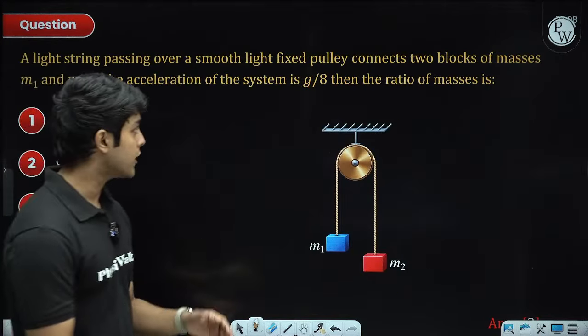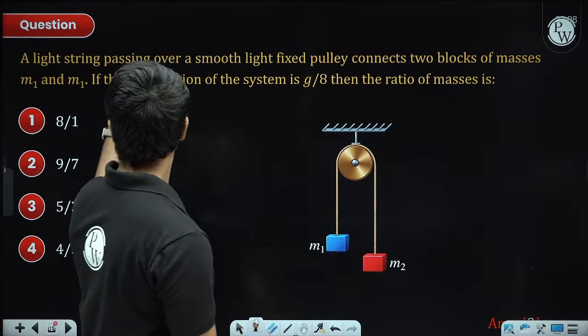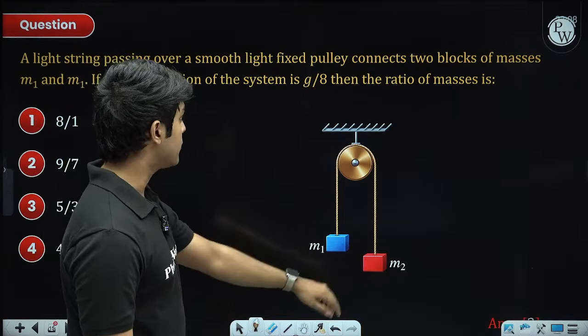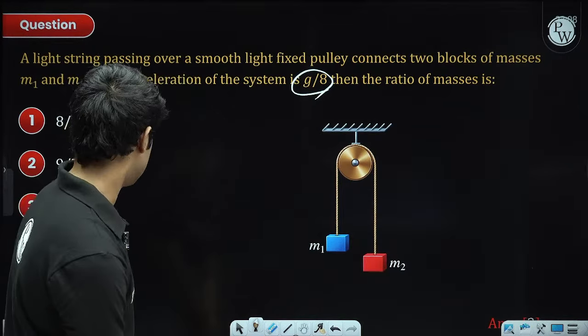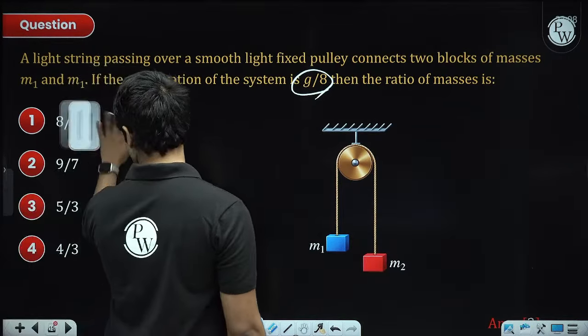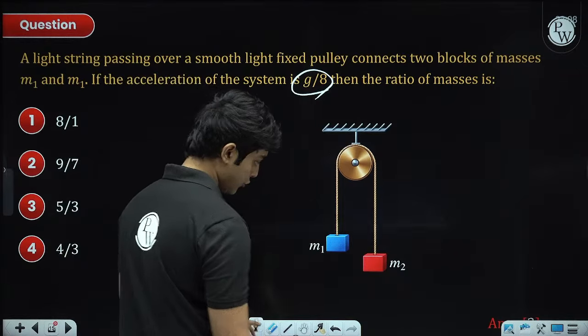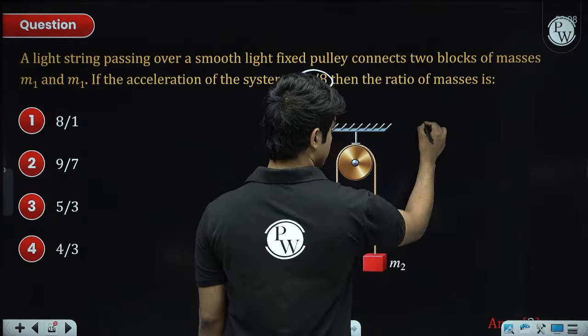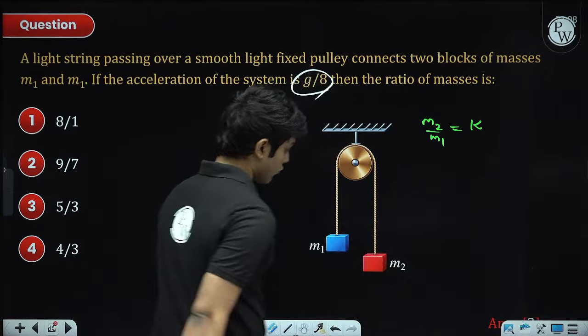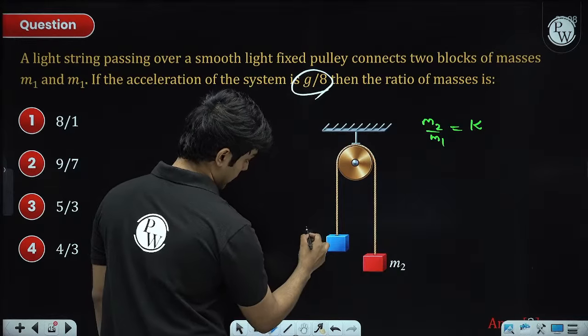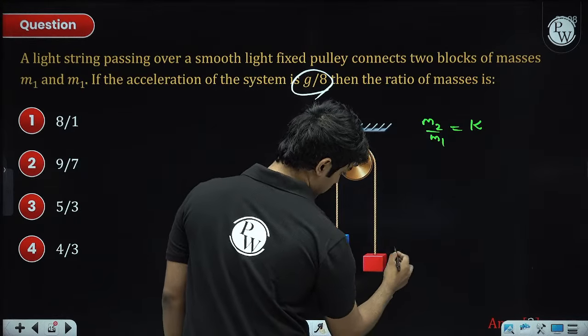This question also you can do the same way. We have two masses m1 and m2. Acceleration is given as g by 8. We need the ratio of masses, so larger mass divided by the smaller mass. Ratio of masses is what we have to find, m2 by m1. Let's just say it is k. So if I say the smaller mass is some m, the larger mass will be km.